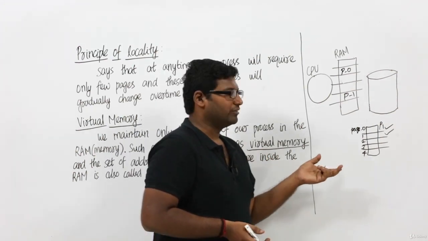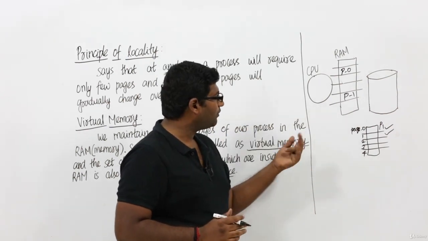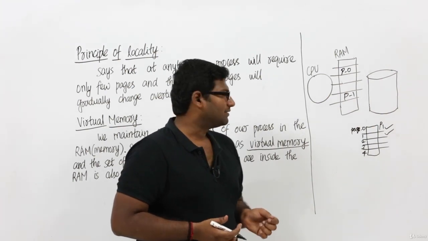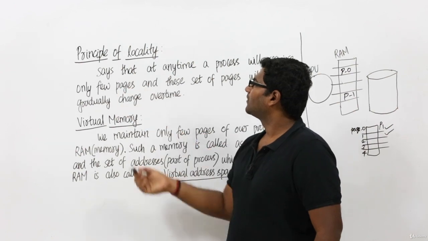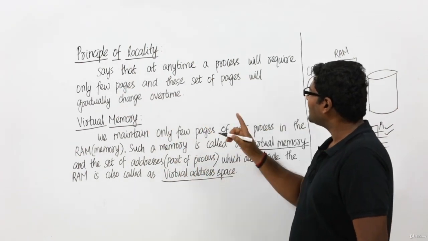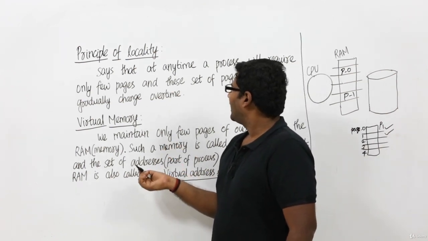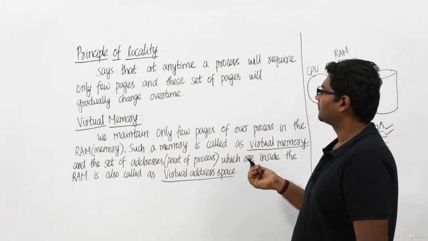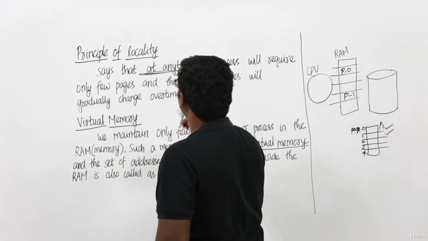Now why are we doing this? This is definitely possible. The reason we are doing this is that we are going to get some advantage because of that. That is what we are going to see here. Principle of locality says that at any time a process will require only a few pages, and this set of pages will gradually change over time. This is a very important point. At any time. What does it mean?